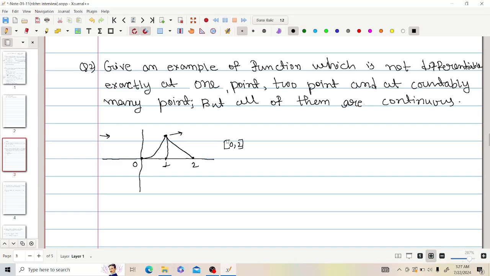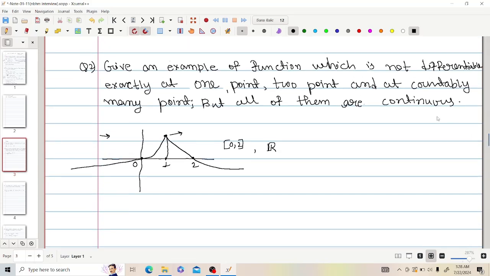Then they asked me to give an example of a function defined on the whole of R but not differentiable at exactly one point. I did this with the help of this function, and I simply extended it here and here. Then this function is defined on the whole of R, and this is the point at which it is not differentiable.